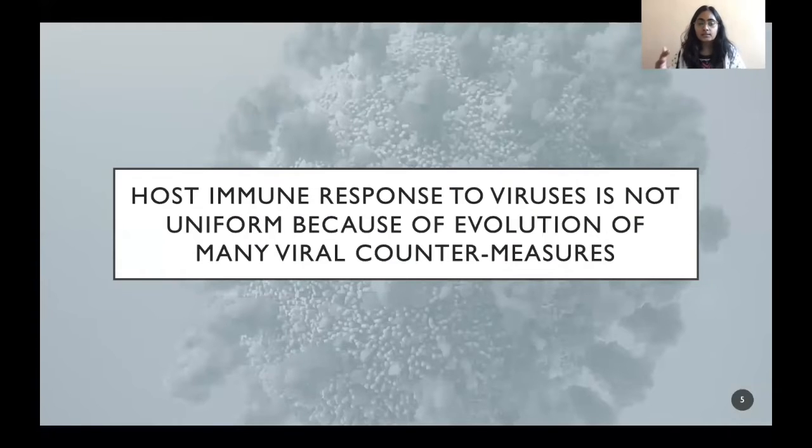Now, this puts a lot of pressure on viruses because they also have to survive. So this has led to the evolution of many viral countermeasures, and that is why the host immune response to viruses is not uniform. And COVID-19, caused by the severe acute respiratory syndrome coronavirus 2, is a rapidly evolving global health issue.